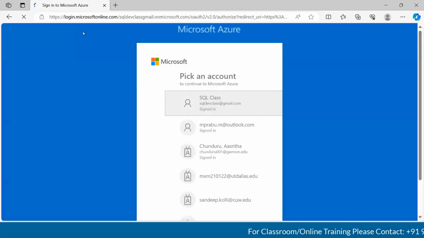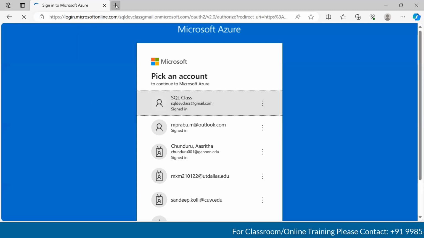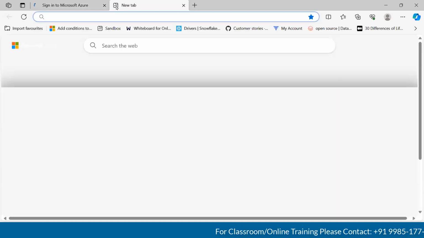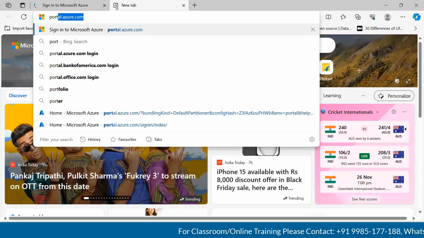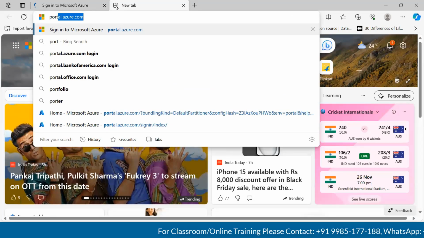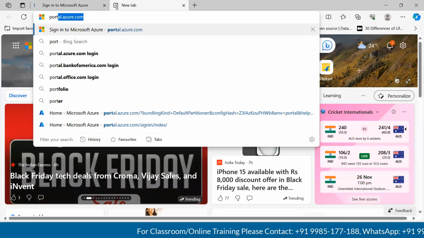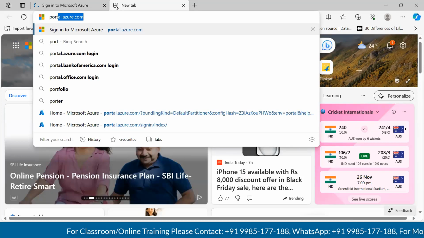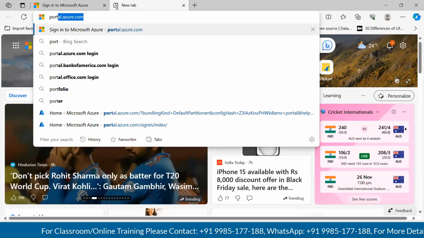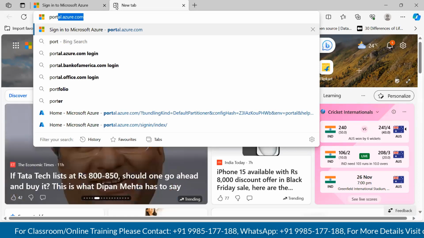To get into Azure, the URL is portal.azure.com. Right, guys? That's the URL of Microsoft Azure. And even before that, how can we access the portal? The portal can be accessed via a browser. That can be Edge, Chrome, Firefox, Safari, and so on.